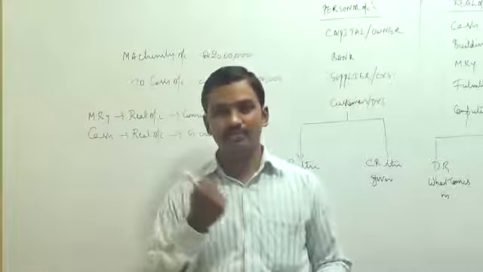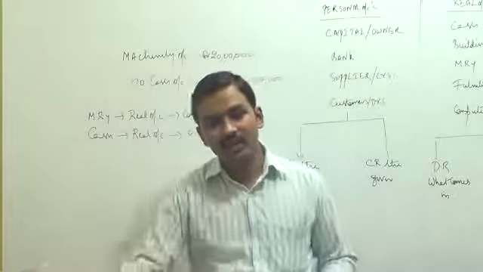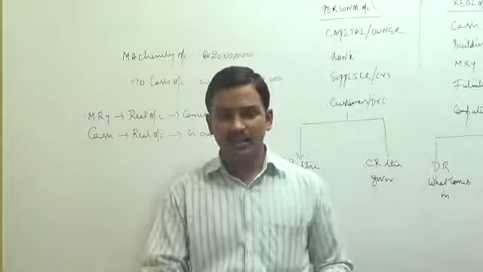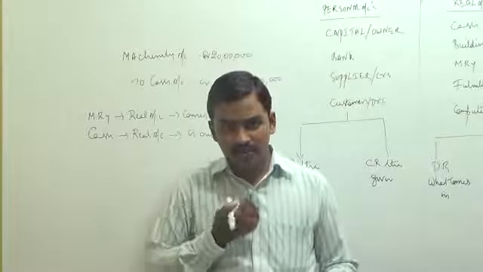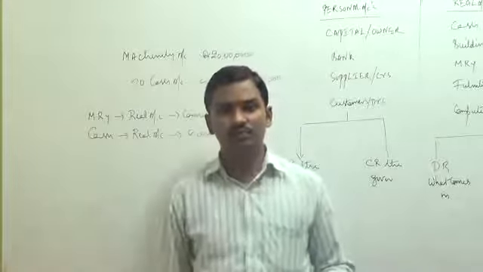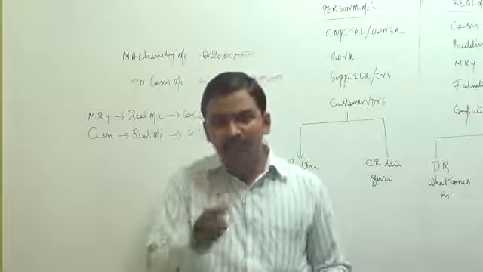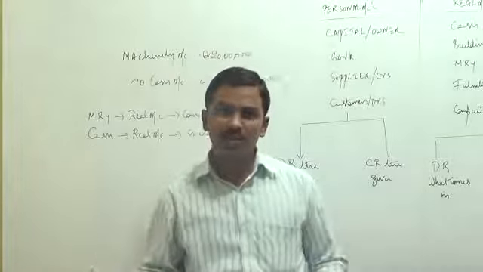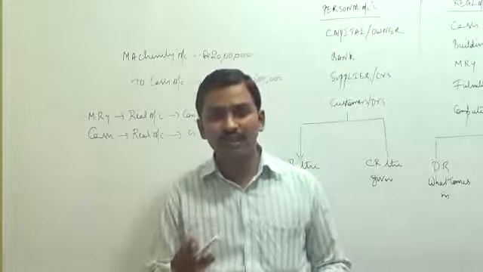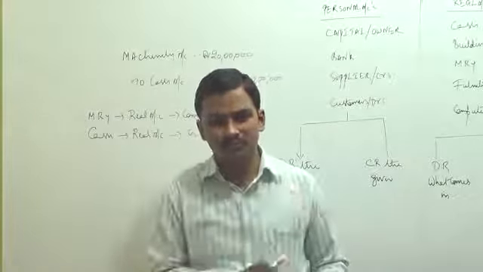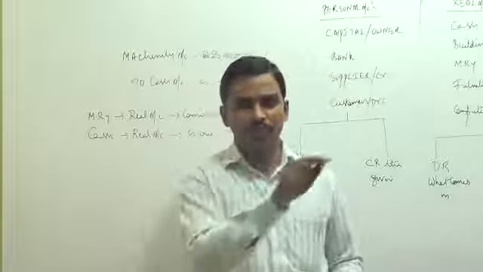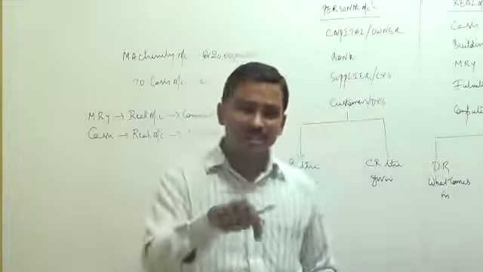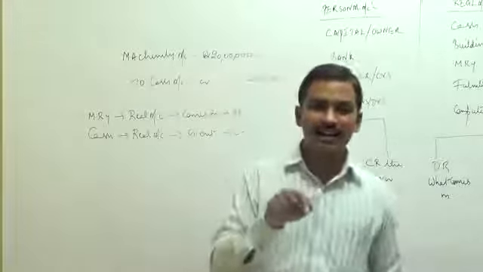So an asset called computer is coming in and an asset called cash is going out. So how do you record the transaction? Both are real accounts. Computer is a real account and cash is also a real account. So what are the real account rules? Debit what comes in. What is coming in? Computer. So it has to be debited. Credit what goes out. What is going out? Cash is going out. So cash has to be credited.